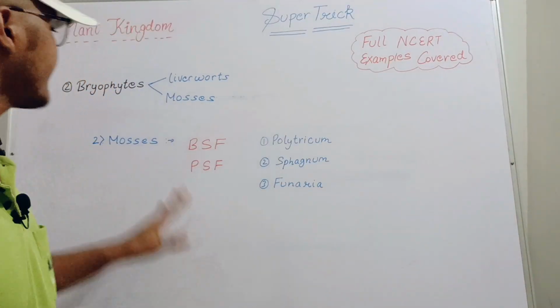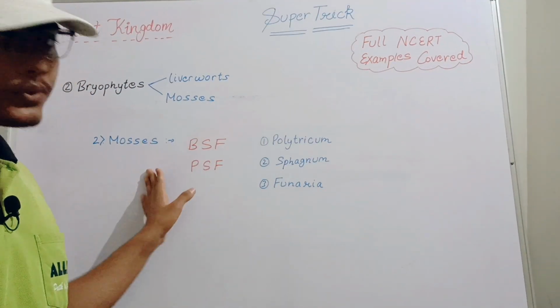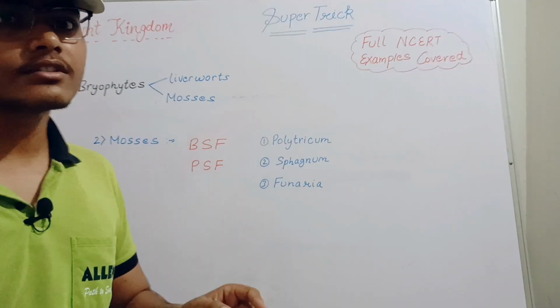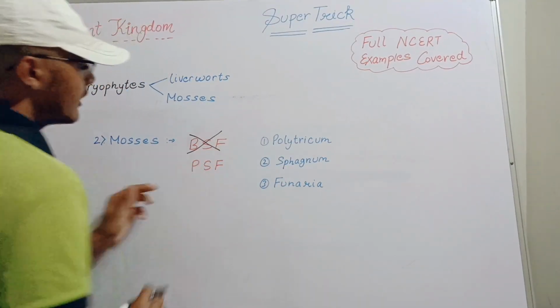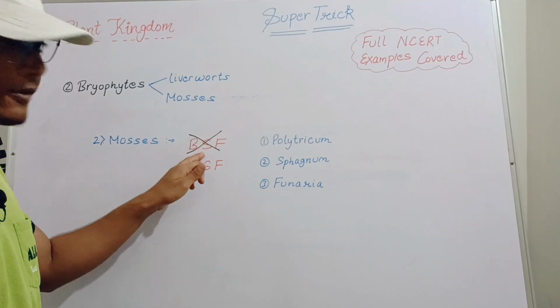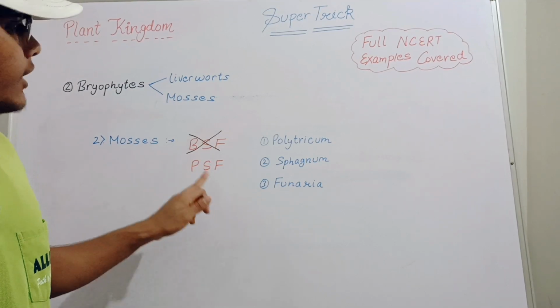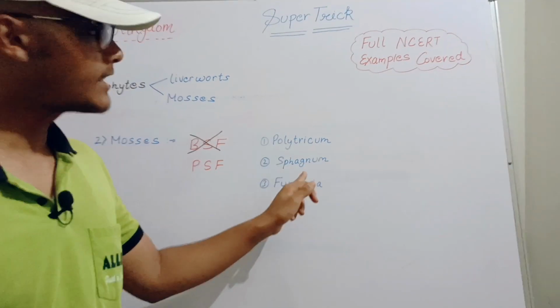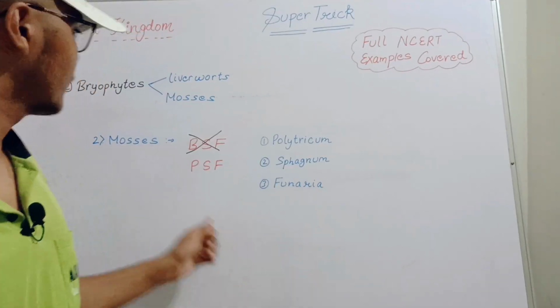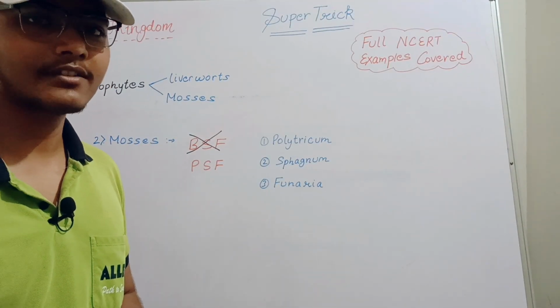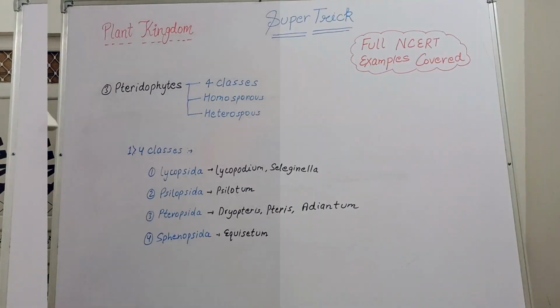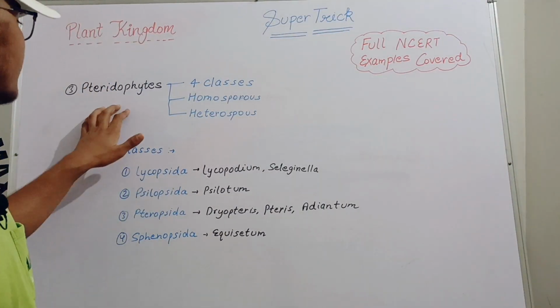The next one is about the mosses. For mosses we will use the trick BSF. BSF means Border Security Force, but we will not use that here. We will cross this out. What we have to remember here is PSF. From BSF we will use the term PSF. So P means Polytrichum, S means Sphagnum and F means Funaria. So mosses is also very simple. Now let's move toward the pteridophytes, and there are also super simple tricks, so be with me. Now moving further, we come to the pteridophytes.